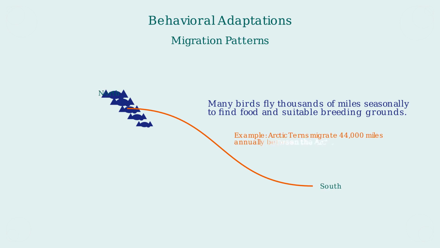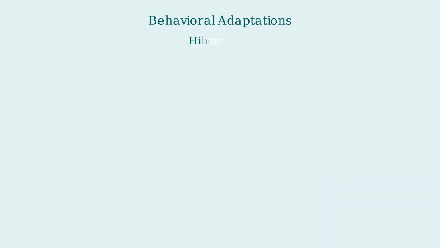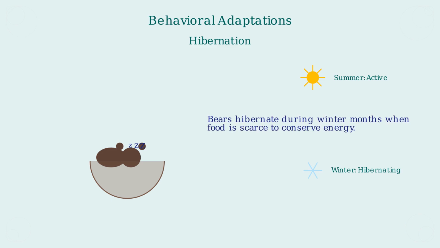Arctic terns hold the record for the longest migration, traveling 44,000 miles annually between the Arctic and Antarctic. Hibernation is when animals enter a state of inactivity during winter months. Bears hibernate to conserve energy when food is scarce. During hibernation, a bear's heart rate drops significantly, body temperature decreases, and they can go for months without eating, drinking,